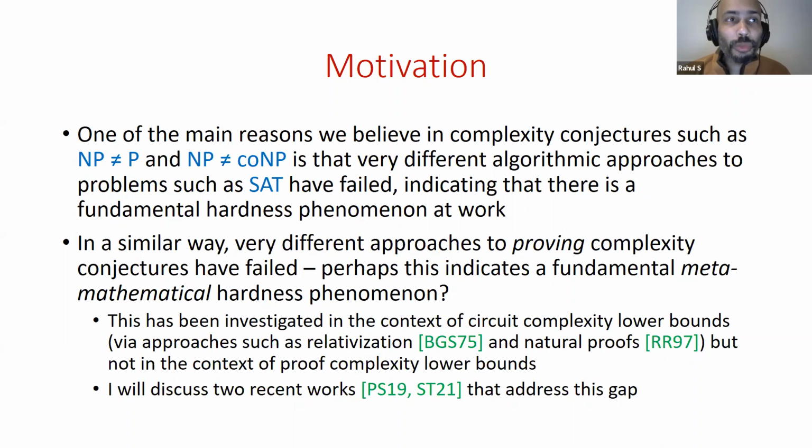This workshop's on proof complexity, and one of the main goals of proof complexity is to show lower bounds for interesting proof systems. That's a goal that remains out of reach for most of the proof systems we're interested in, but we don't have a very satisfactory explanation for this. There have been some recent works that try to address this gap, and I'll be discussing 2 of them mostly.